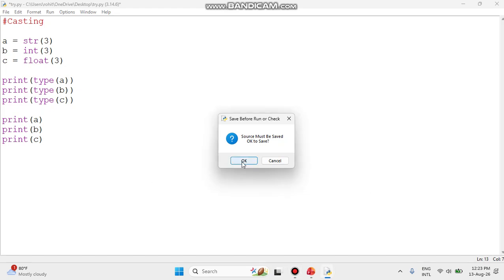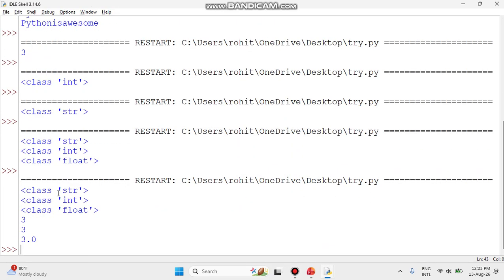Okay, let's see it. Let me save this. Now check it. The string is a string, because when you are writing a string, it directly shows whatever is inside of the string. Then the integer value, and the float, because of the 0 that is coming.